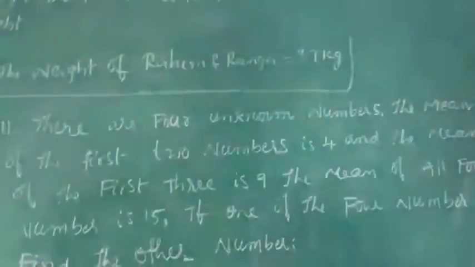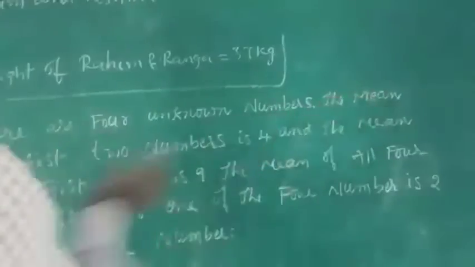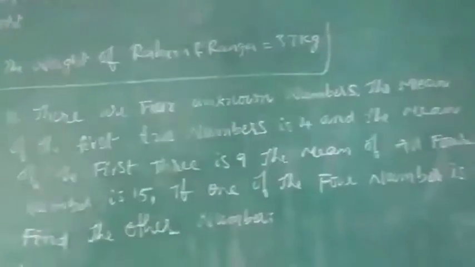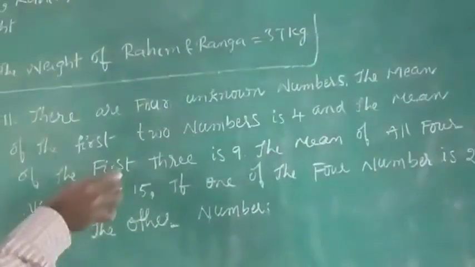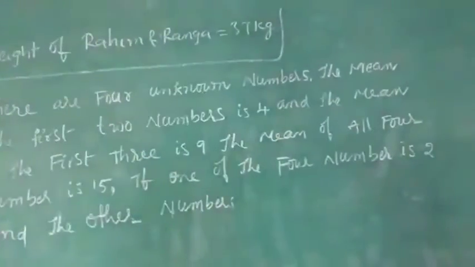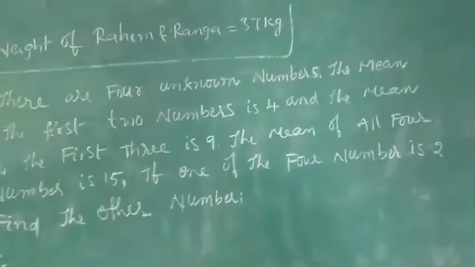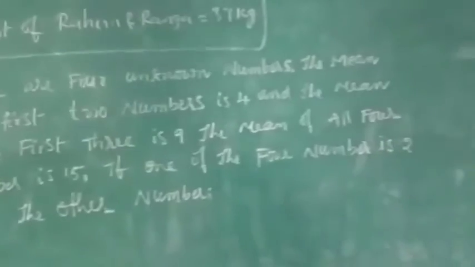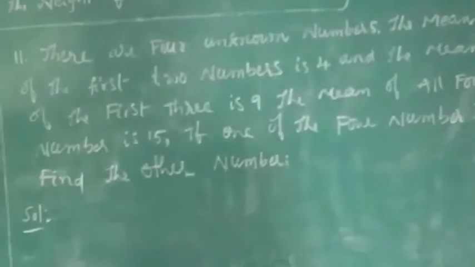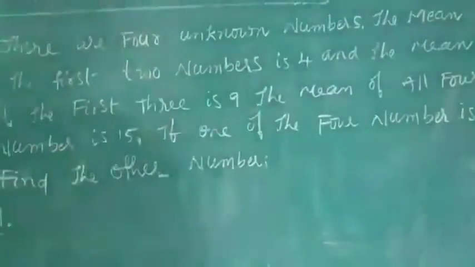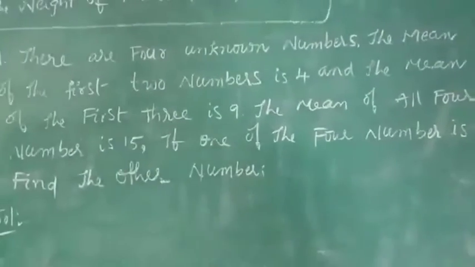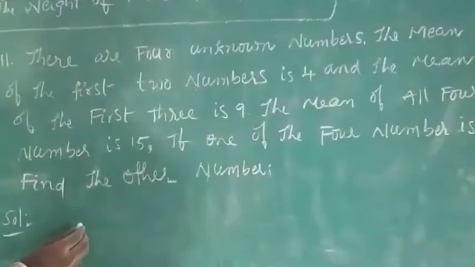What is it? There are 4 unknown numbers. We have 4 unknown numbers. The mean of first 2 numbers is 4. The mean of first 3 numbers is 9. The mean of all 4 is 15. If one of the numbers is 2. See that clearly, it was mentioned clearly one number is 2. Is it clear?